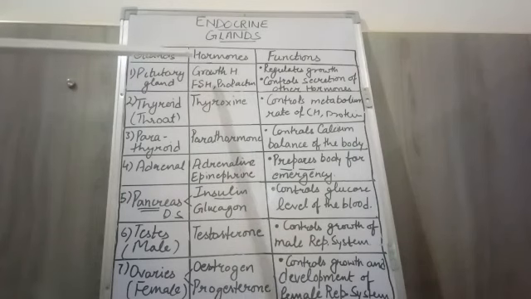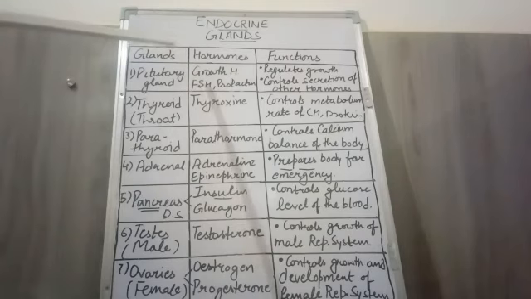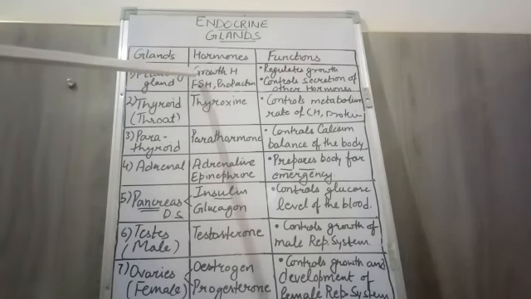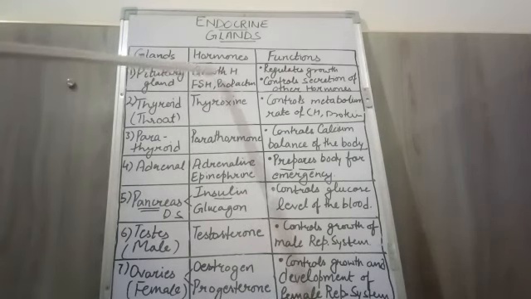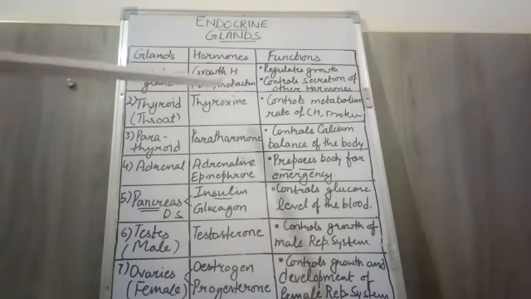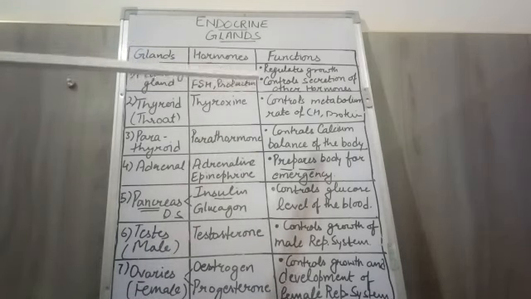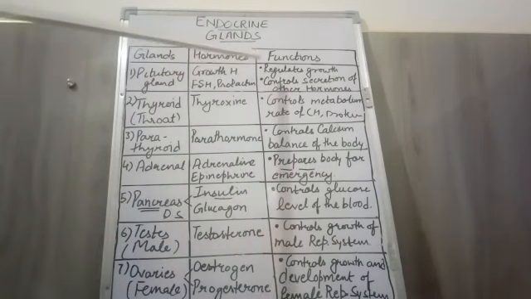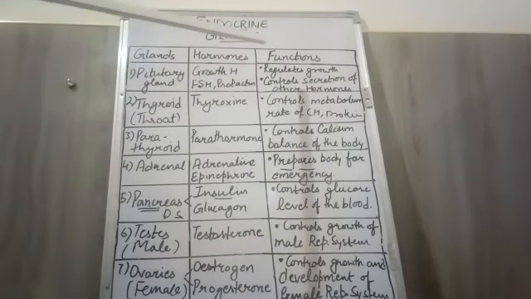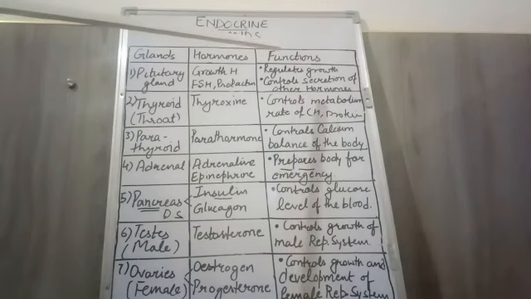Now what are these hormones? Hormones are chemical messengers which are released at the source organ, that is this pituitary, and they reach their target organ for their action. The first hormone released by the pituitary is growth hormone. The second one is follicle stimulating hormone. The third one is prolactin hormone. These hormones help to regulate growth and various other functions.